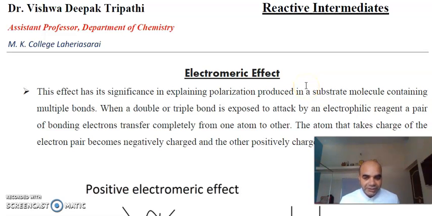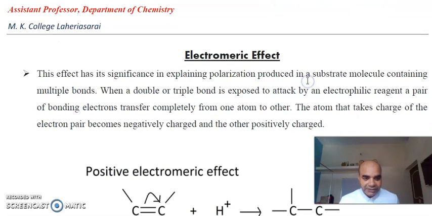What is special about the electromeric effect that makes it different from the inductive effect and hyperconjugation? The electromeric effect is purely a temporary effect. It is not permanent. This effect arises in a molecule in the presence of certain reagents. This is the first thing to learn: this effect is a temporary effect.